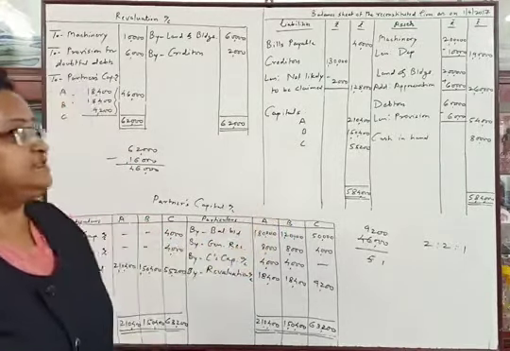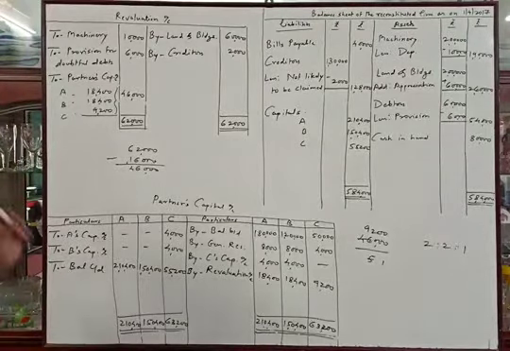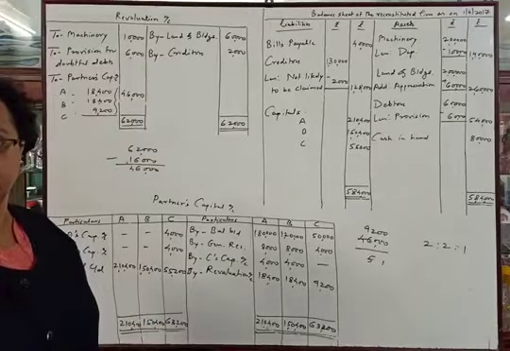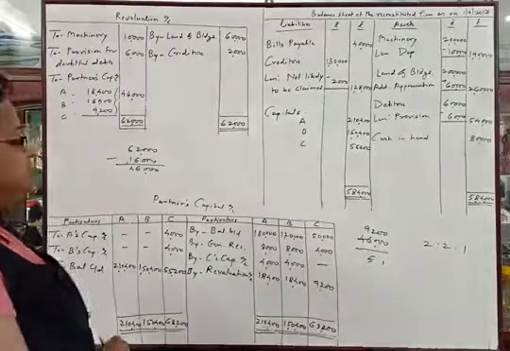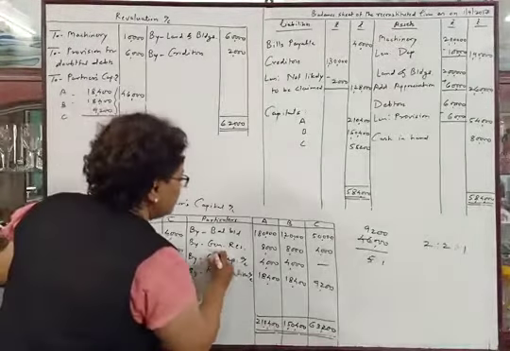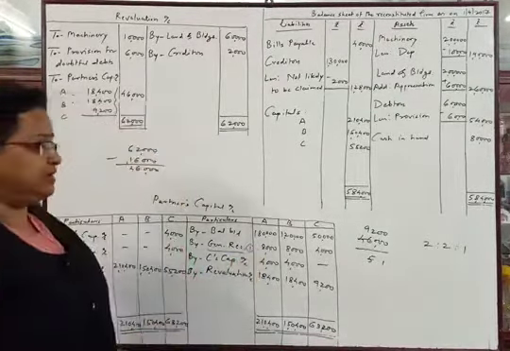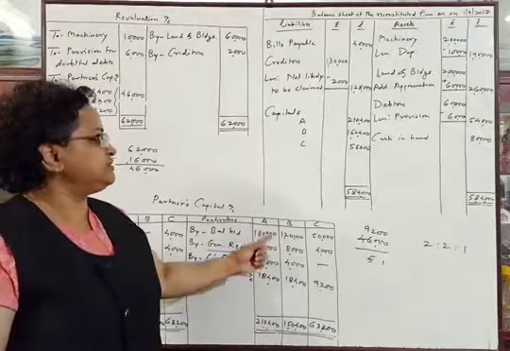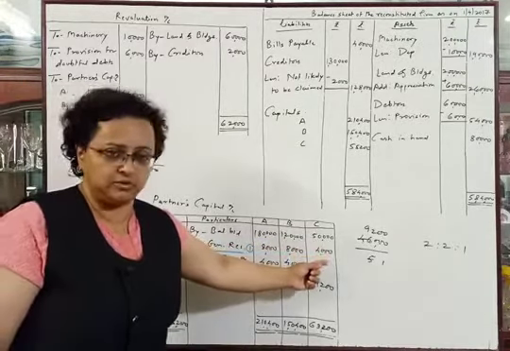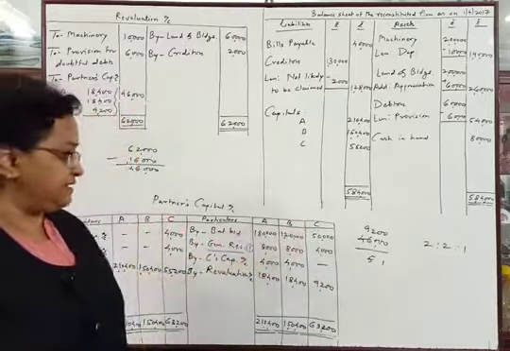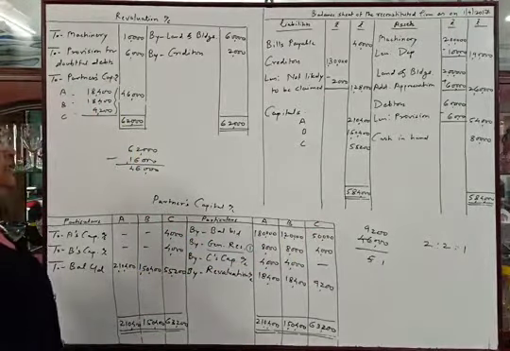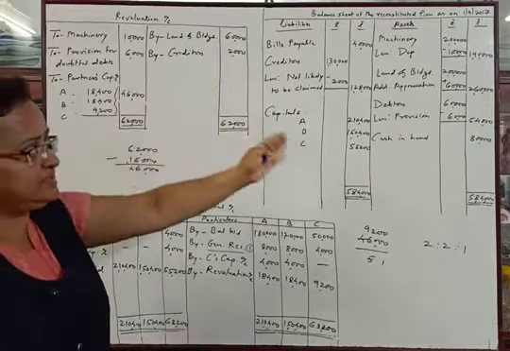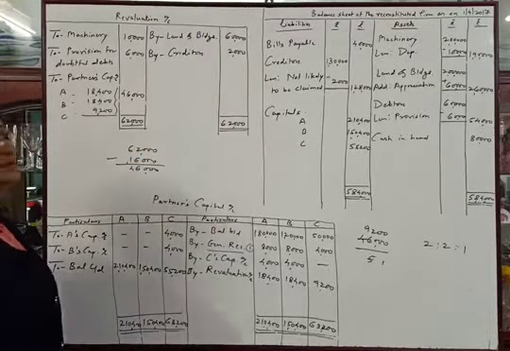Now we have to pass journal entries from this problem. We will read the accounts and we will discuss the journal entries. First, we have to make the journal entry of general reserve. So this will be the first journal entry. General reserve account debit to A's capital account 8,000, B's capital account 8,000, C's capital account 4,000. General reserve distributed between the partners. This will be the narration. Then we have transferred liabilities to the liability side and assets to the asset side. No need of passing any journal entry for that.